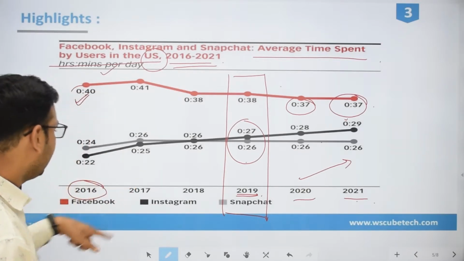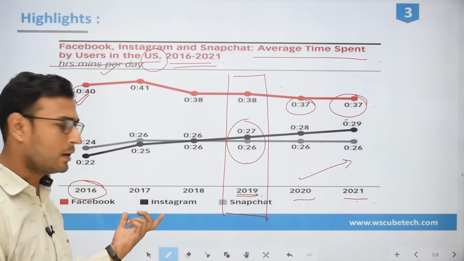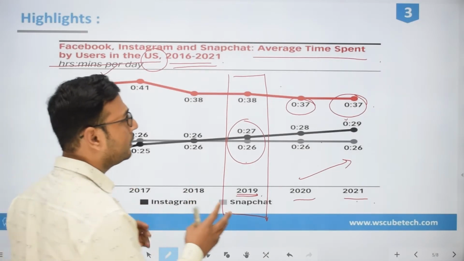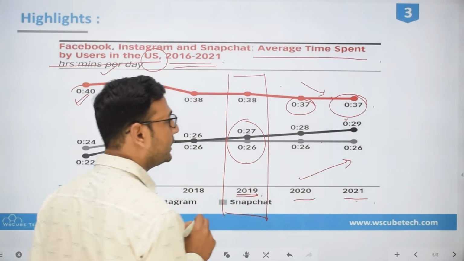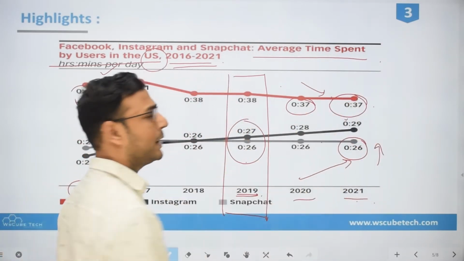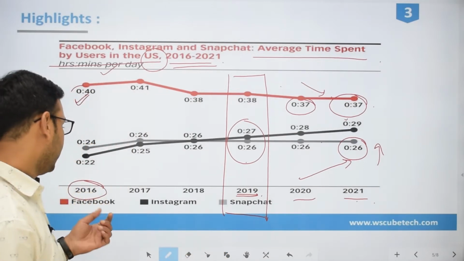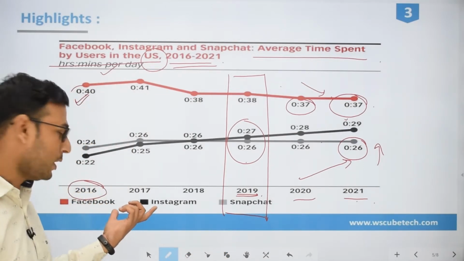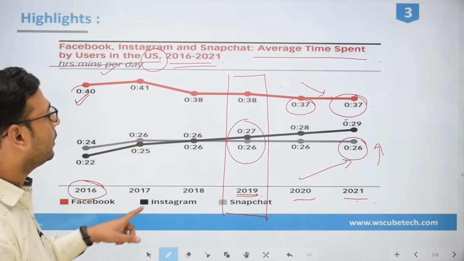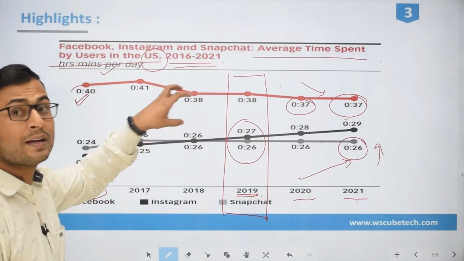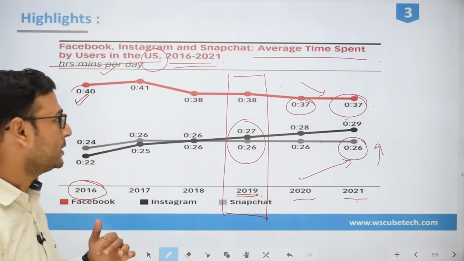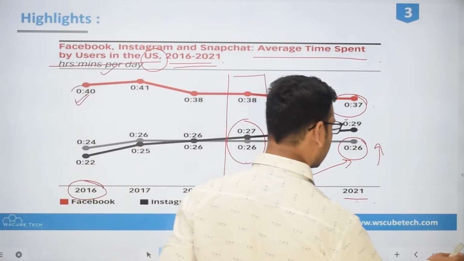And if you see, Instagram and Facebook are the children of the same parent, so there's no issue. If they are having some decline in this one, they are also having some gain in the other, so they will balance this out from the parent's point of view. That is not an issue. This is something unofficial: this is not Facebook's insight or the Facebook report, this is from some other research agency. So let's move to some other report.